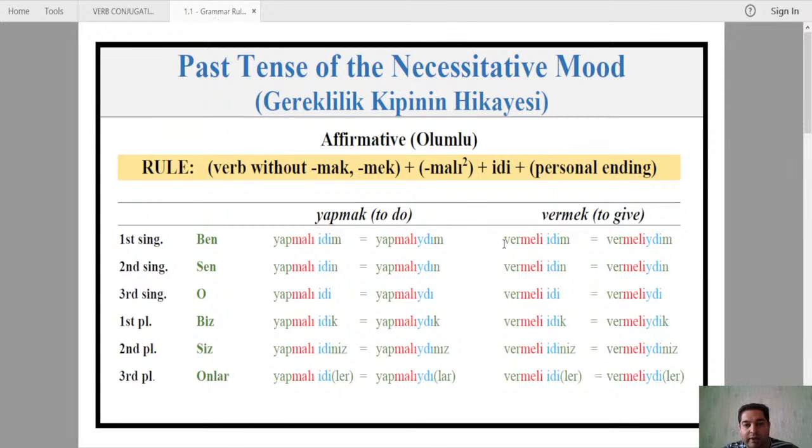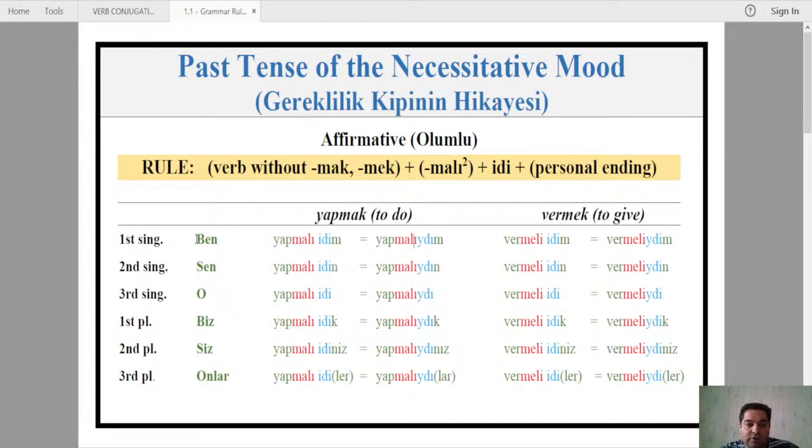As always, we have four pages: affirmative, negative, interrogative, and negative interrogative. What's the rule for affirmative, to say something in a positive way? You have the root, then malı or meli, which can be only malı or meli. Then you have this id, which is attached to the verb, and then the personal ending. So how do you paraphrase that id? This is how you do it.